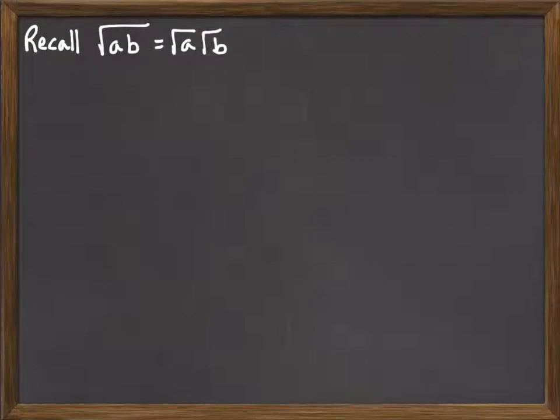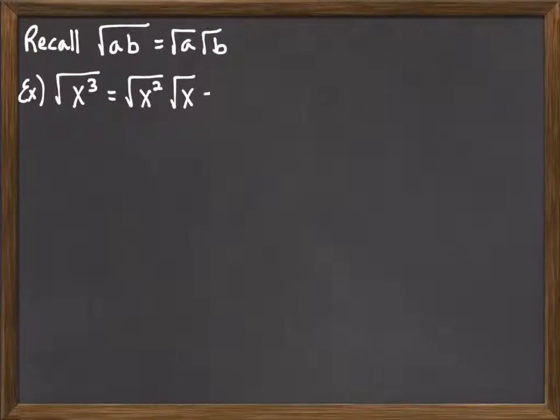Recall with numbers, we used this result that said when we have a square root of a product, we can break it up and take the square root of each piece to simplify. And so if we had, for example, x to the third, 2 doesn't go into 3 evenly. But what I can do is say, well, x cubed can be rewritten as x squared times x. And so I could write it as square root of x squared times square root of x. And then the square root of x squared is just x. And then square root of x, that thing's just stuck inside there because 2 won't go into 1, which is the exponent on the x. So we get x square root of x.